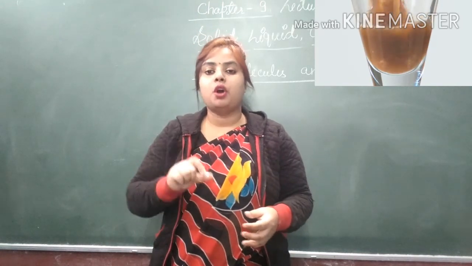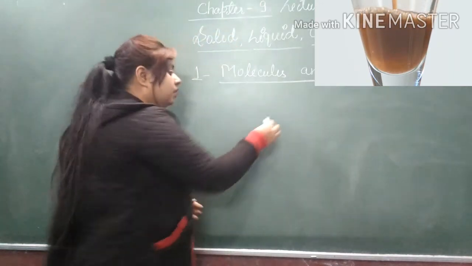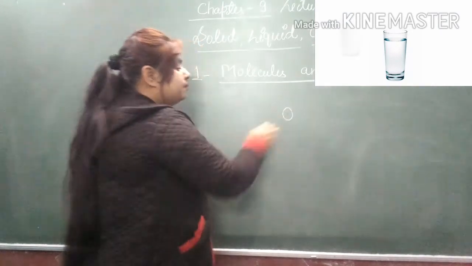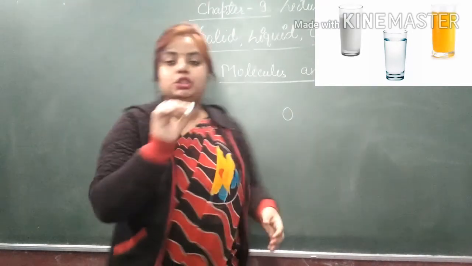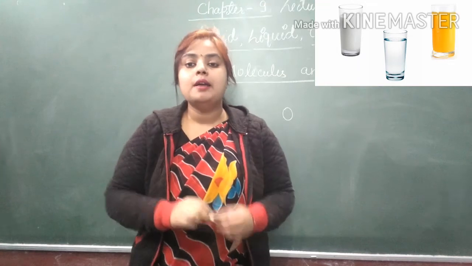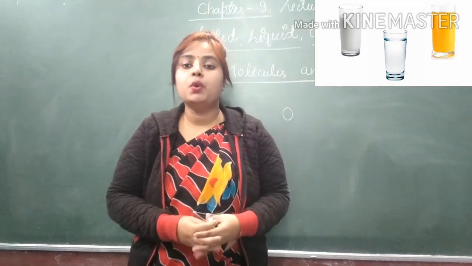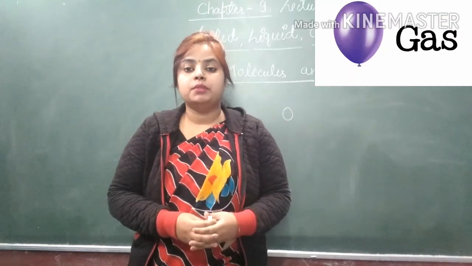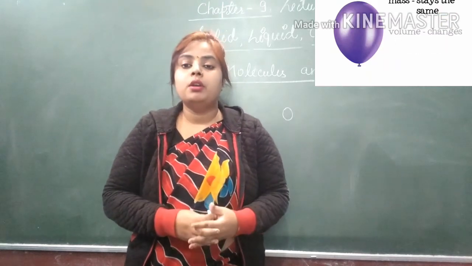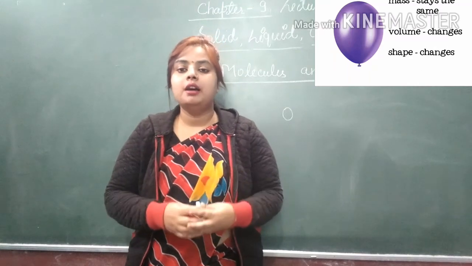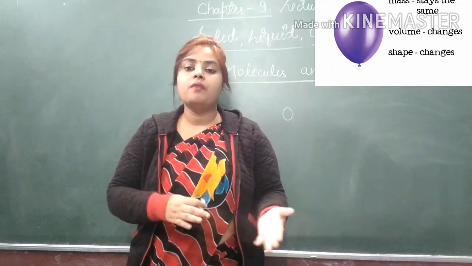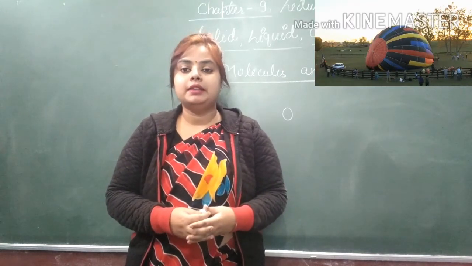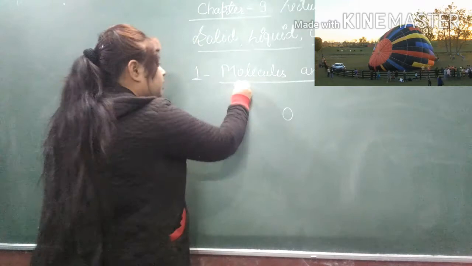I have a chalk, and when we put a chalk on a green board, a little bit of space is covered by the chalk. So chalk is a matter. Now the question is, how is the matter formed? So molecules are tiny particles of any substance. Matter is made by the molecules.